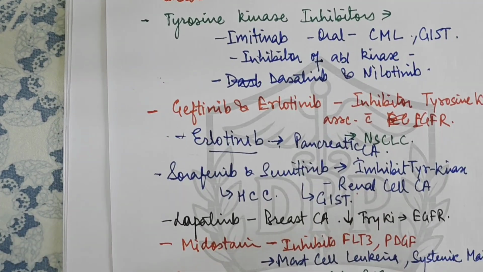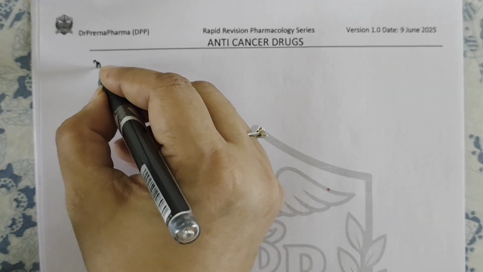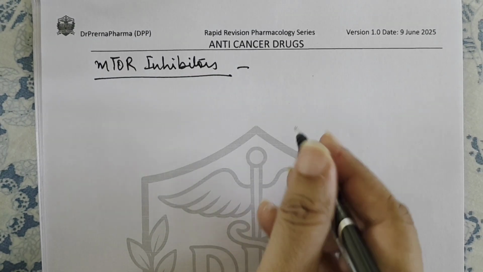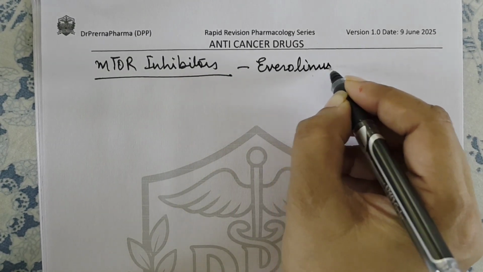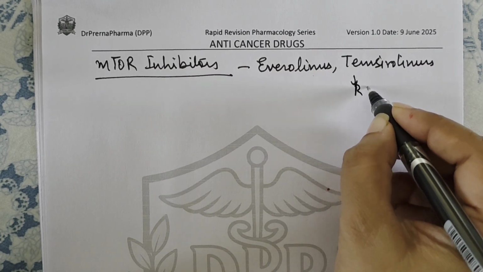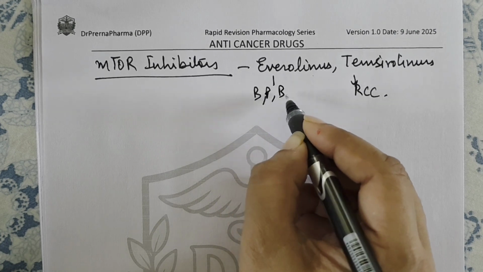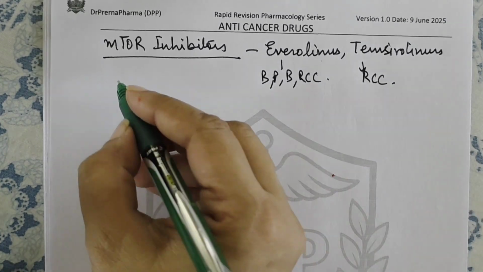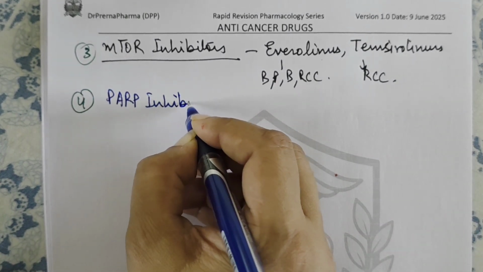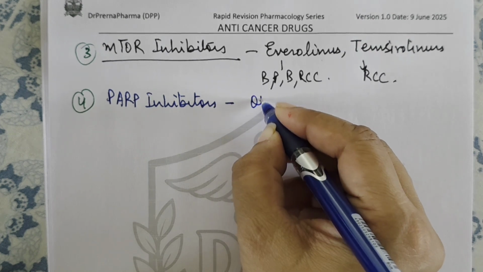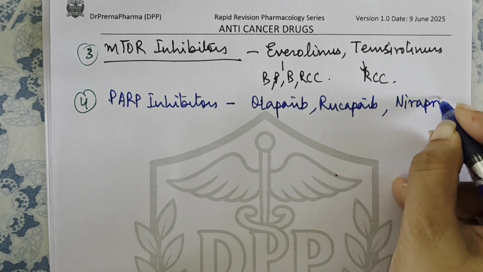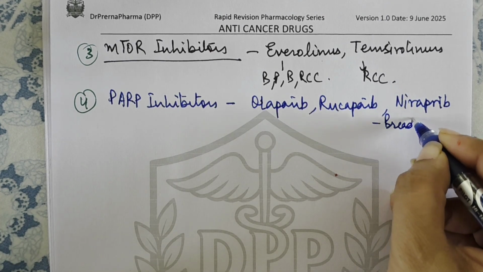Right? Then we have mTOR inhibitors. Now, what are the drugs which come under mTOR inhibitors? In this we have everolimus and temsirolimus. They are approved for renal cell carcinoma, and this is used in breast and pancreatic and brain and renal cell carcinomas. Okay, mTOR inhibitors. The next category of drugs that we have is PARP inhibitors. The drugs in PARP inhibitors are olaparib and rucaparib. Then another drug is niraparib. Now these drugs are used in breast carcinomas.